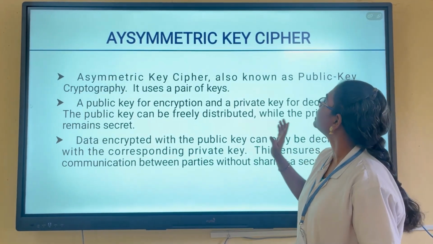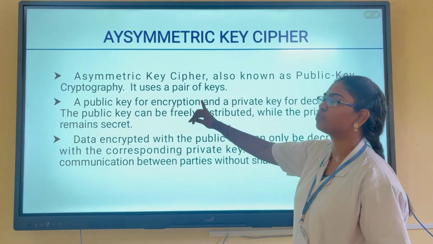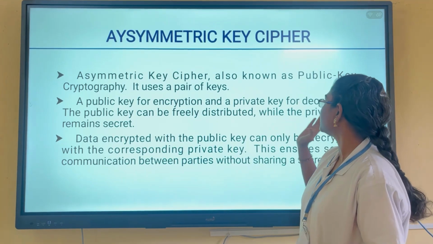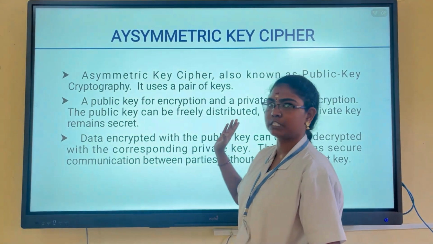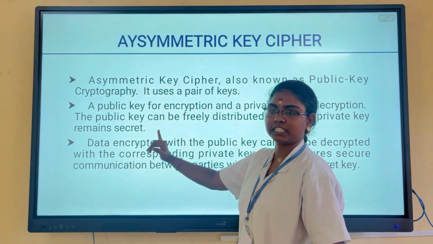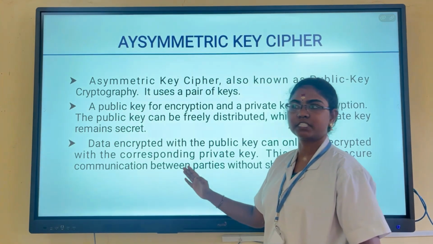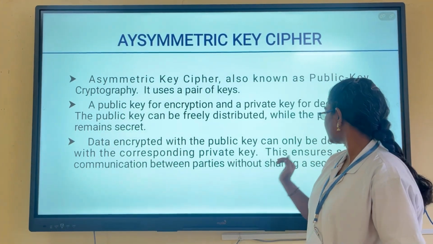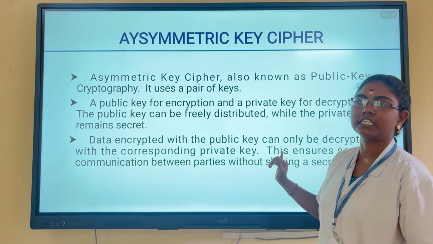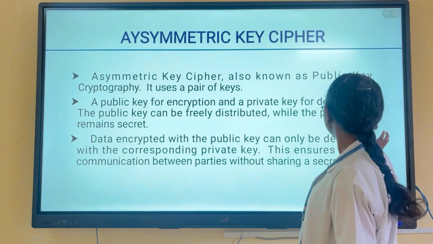Asymmetric key ciphers, also known as public key cryptography, use a pair of keys: the public key for encryption and the private key for decryption. The public key can be freely distributed, while the private key remains secret. Data encrypted with the public key can only be decrypted with the corresponding private key. This ensures that communication is secure without the parties needing to share a secret key. It is much safer.